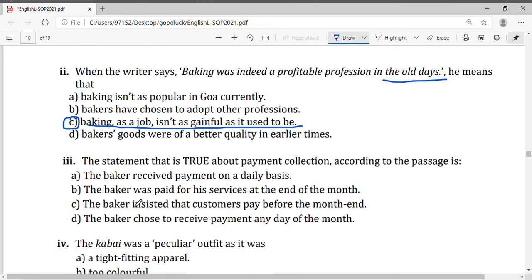The statement that is true, at least we got one, something got true, positive. The statement that is true about payment collection according to the passage is: the baker received payment on daily basis. The baker was paid for his service at the end of the month. Baker insisted that customers paid before month end. Bakers chose to receive payment neatly of month. Obviously, it is end of the month.